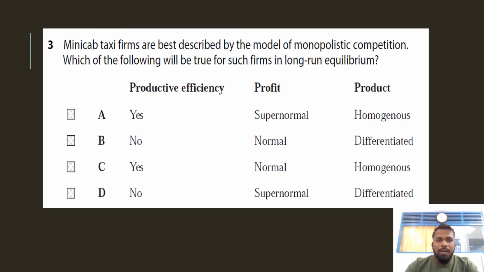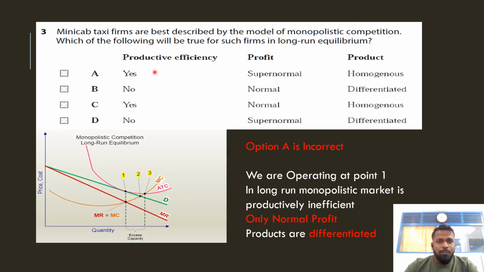Minicabs, a taxi firm, are best described by the model of monopolistic competition. Which of the following will be true for such a firm in the long run equilibrium? They are discussing three aspects: productive efficiency, profit, and product in monopolistic competition. So let's check. First option, they are saying that they are productively efficient, profit is supernormal and product is homogeneous. Actually, option A is incorrect.